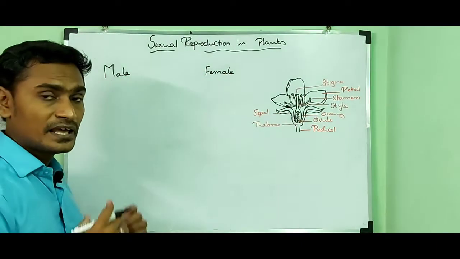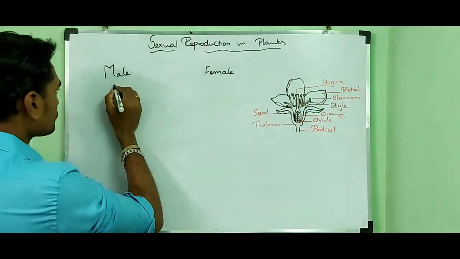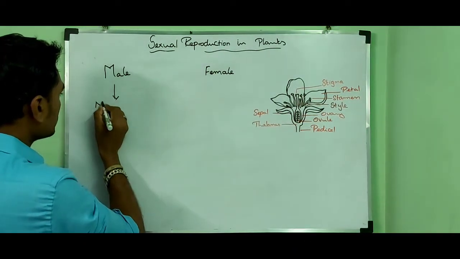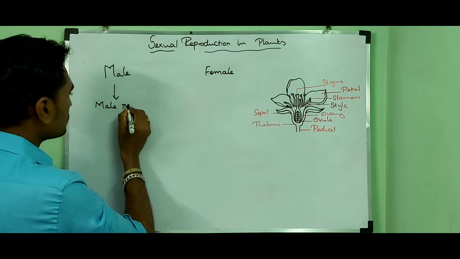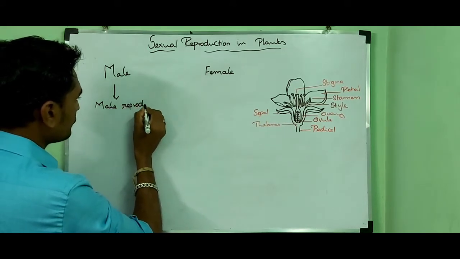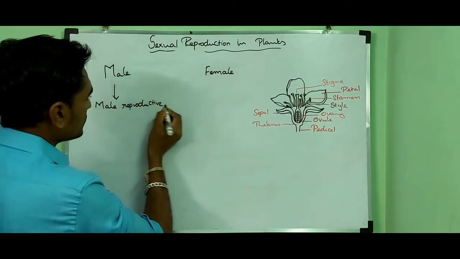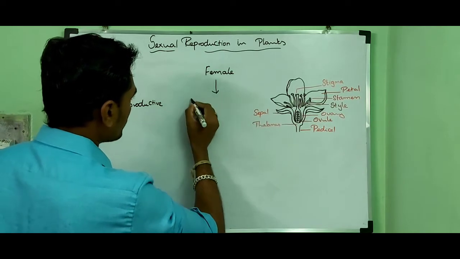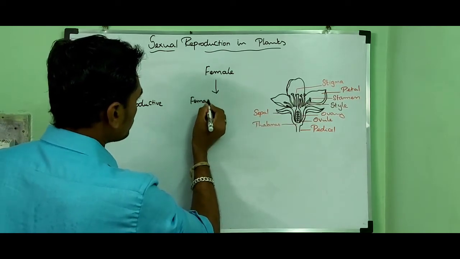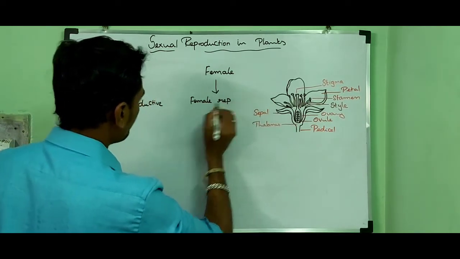The male parent possesses the male reproductive structure. The female parent possesses the female reproductive structure.